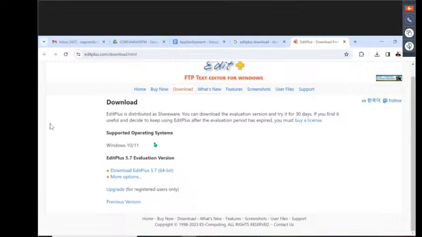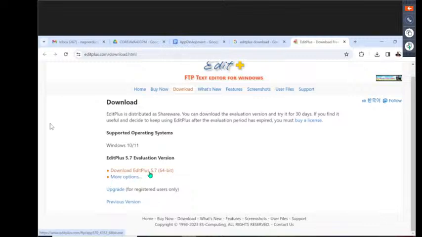Edit Plus gives support for Windows operating systems only. For Mac, I think it is not available for Edit Plus now. But Sublime Text is available. Those who are using Mac, we can use Sublime Text for the Mac operating system. Right, sir. Very soon I will show how to install and how to use Java software and all inside this MacBook also, but not immediately.